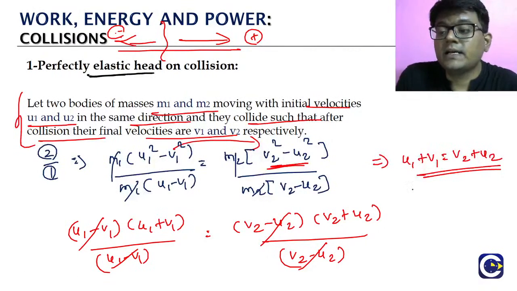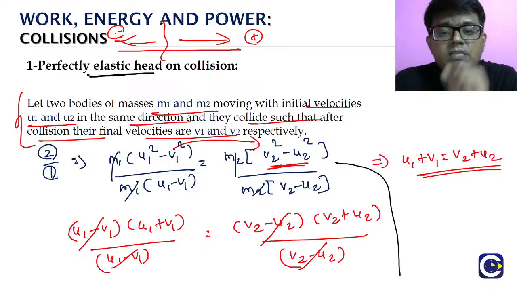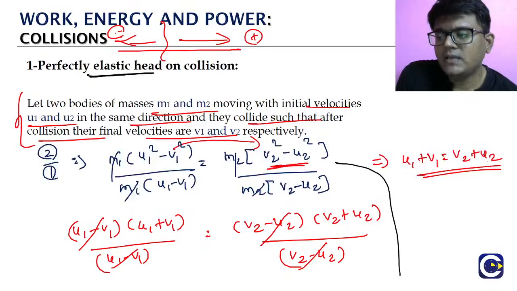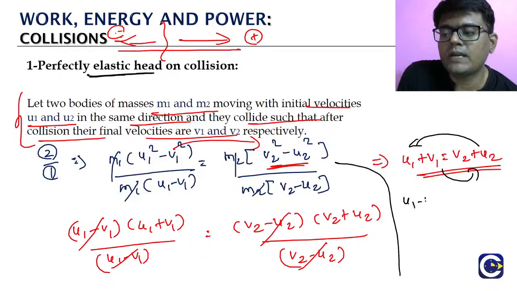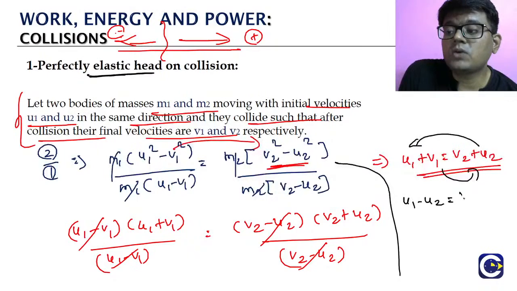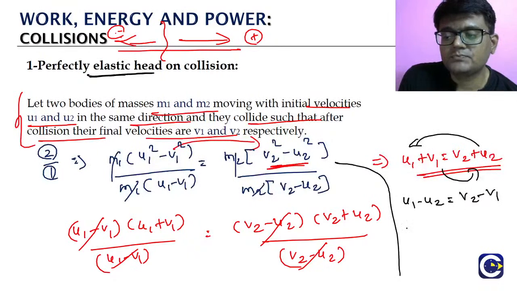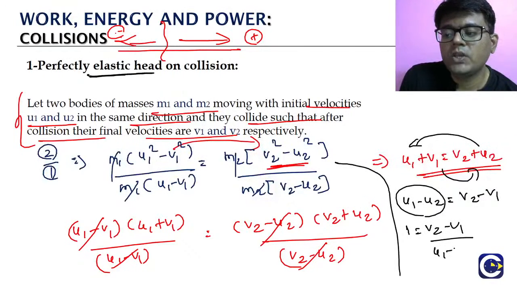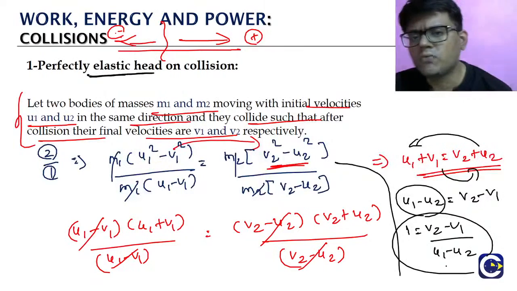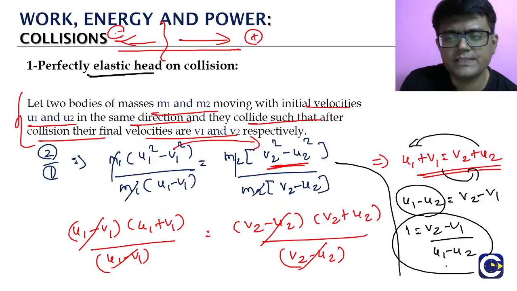So this is the relation we are getting by using the conservation of kinetic energy and conservation of momentum. Now see if we can derive something out of it. If you rearrange, let us bring the u2 to the left and take the v1 to the right. We have u1 minus u2 equal to v2 minus v1. Taking it to the other side, v2 minus v1 by u1 minus u2 is equal to 1. What is v2 minus v1? It is the relative velocity of separation after the collision, divided by u1 minus u2.